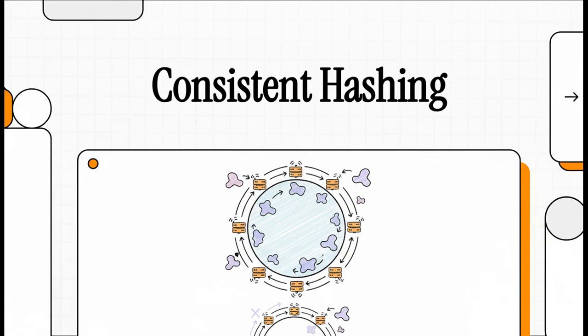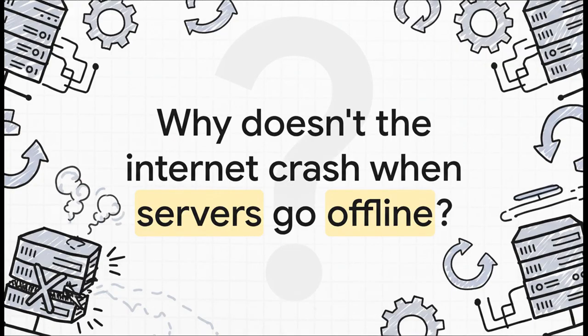All right, today we're digging into a super clever piece of engineering that, honestly, keeps our digital world from falling apart. It's called consistent hashing, and it's one of the biggest reasons the apps and services you use every single day don't just collapse. So let's start with a question you've probably thought about.